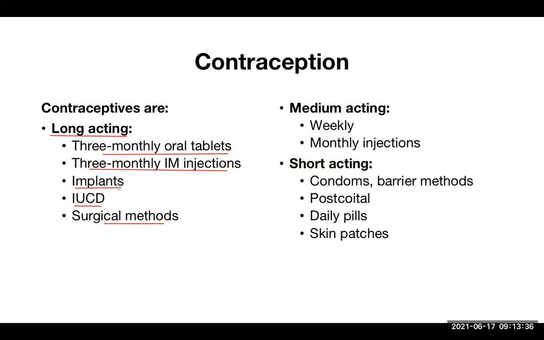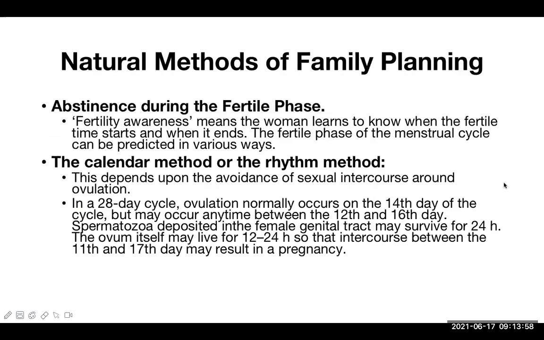Medium acting are weekly or monthly injections, and short acting are condoms or barrier methods, postcoital pills, daily pills, and skin patches. So these are the different types according to the duration of action. Now let's talk about each of them. Very important points are only highlighted here.